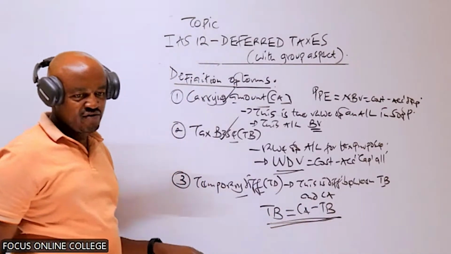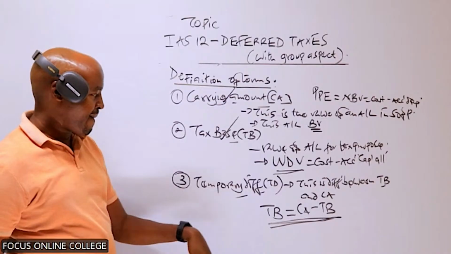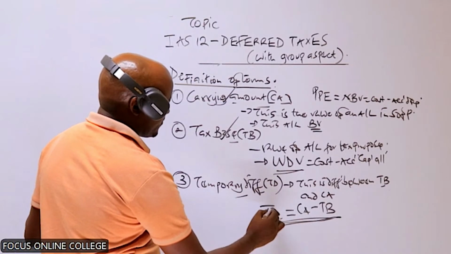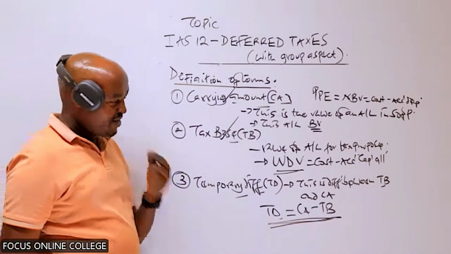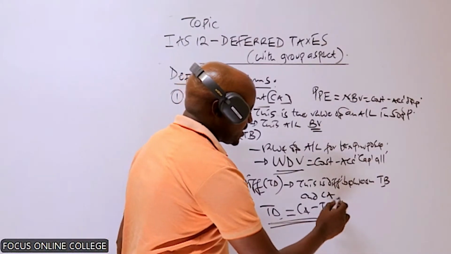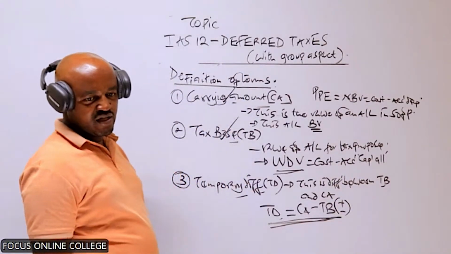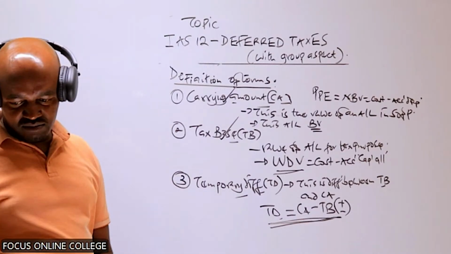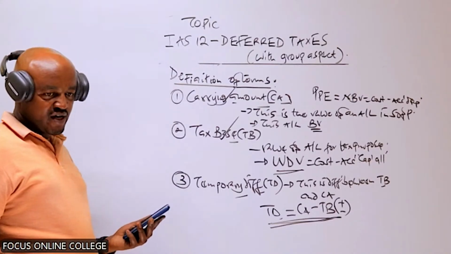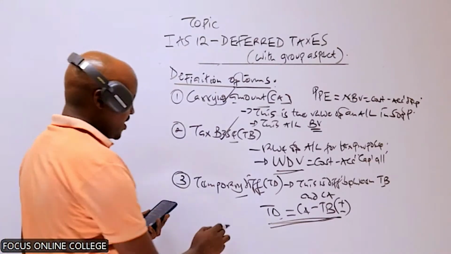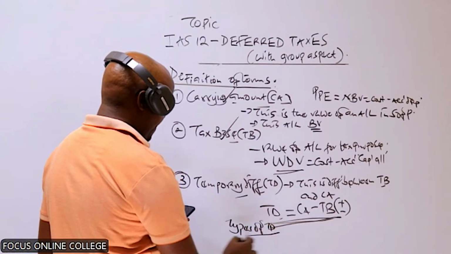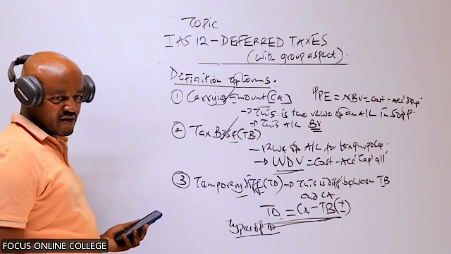Now, in this case, we have two types of temporary differences. Actually, this one should be TD. We have two types of temporary differences because after taking carrying amount minus tax base, you can get a positive figure, or you can get a negative what? Figure. So it means that here we have two types of temporary differences.